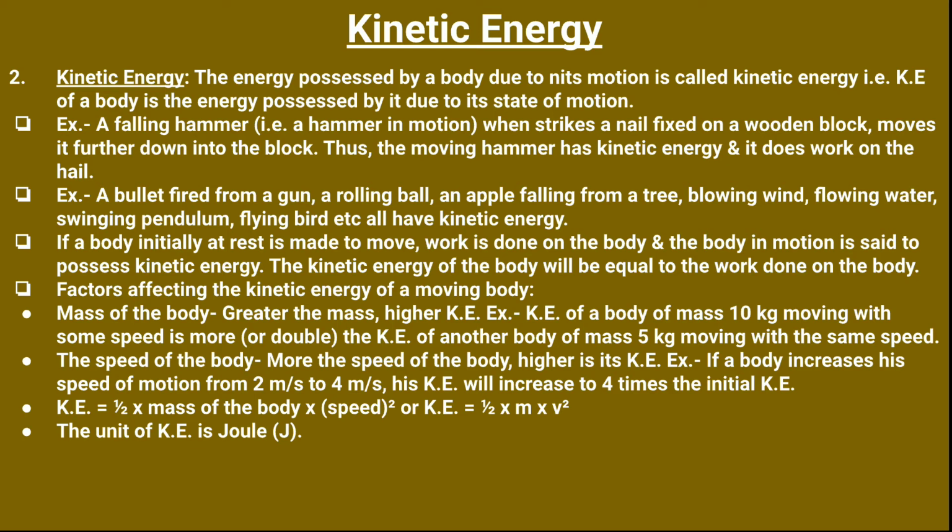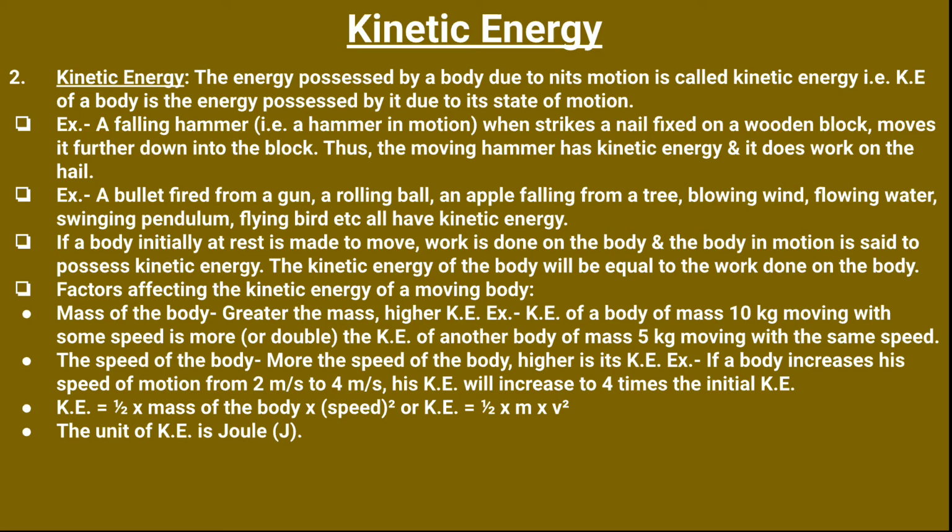Now the body which has more mass, that is B with 10 kg, has more kinetic energy than A, which has 5 kg mass.